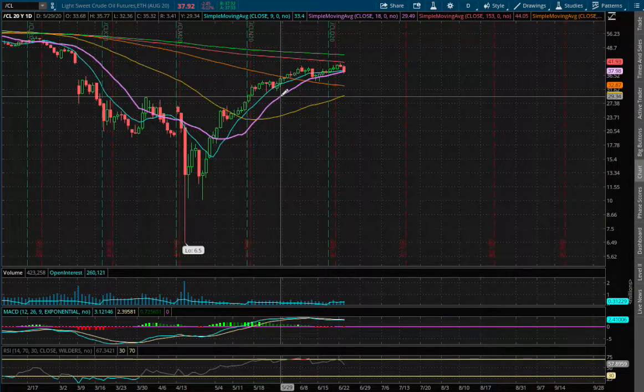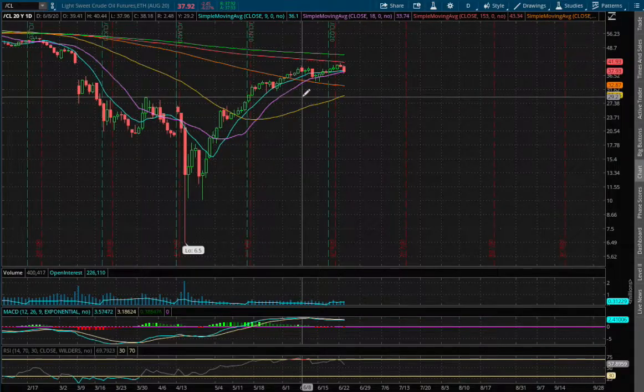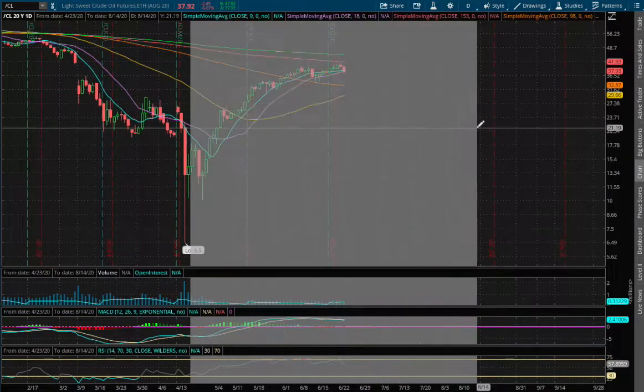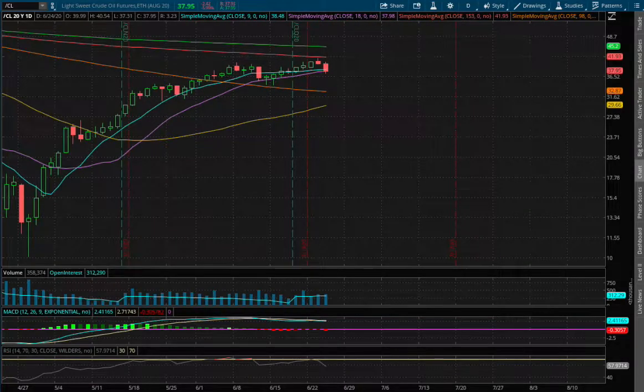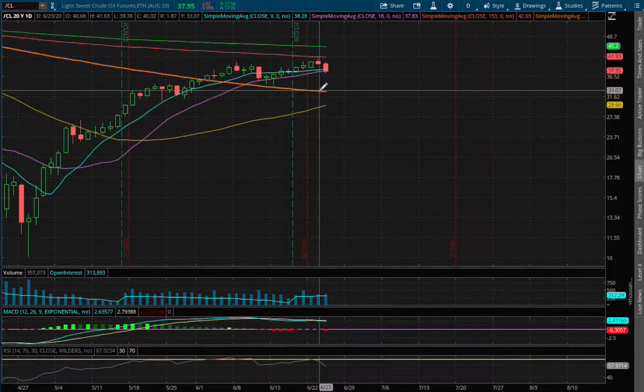If we do proceed to break that level, we could see a possible support level being the 100-day moving average, this orange line, and that price is around $32.95. So that will be our first immediate support.